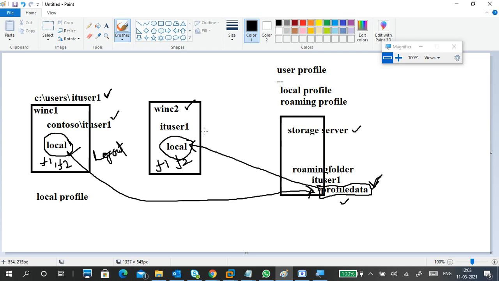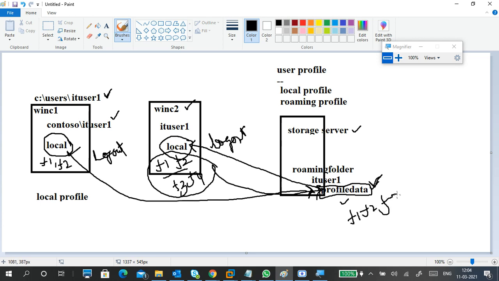Okay, central location. Again he logs into another PC, and in that PC it takes the data from central. Now he is able to see F1 and F2. For example, he added another file F3 F4, and he logged out that day. Day is completed, he logged out. What happened? This entire data again syncs to this place. So where is the data stored? F1, F2, F3, F4. This is the data that will be stored here.